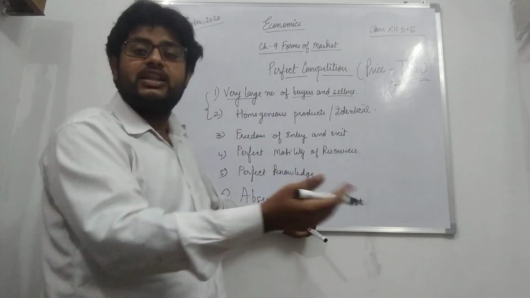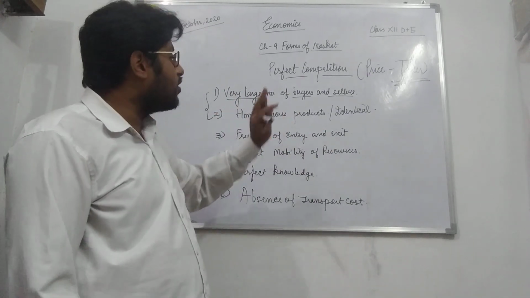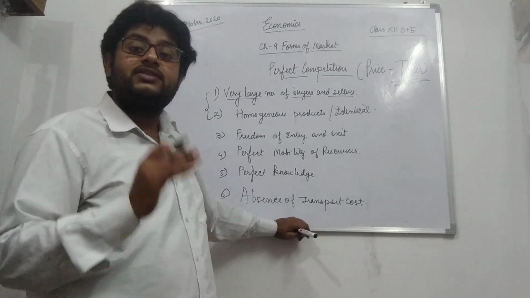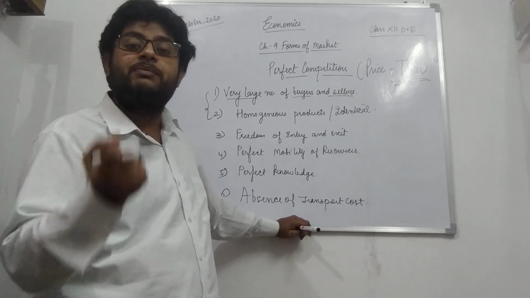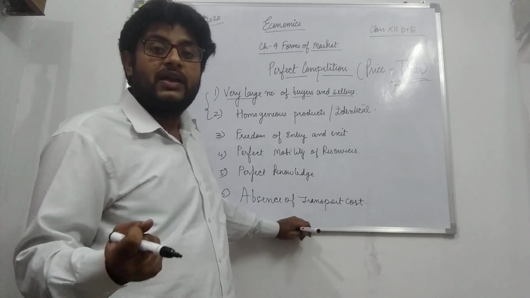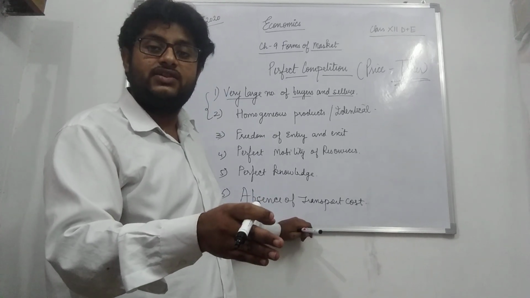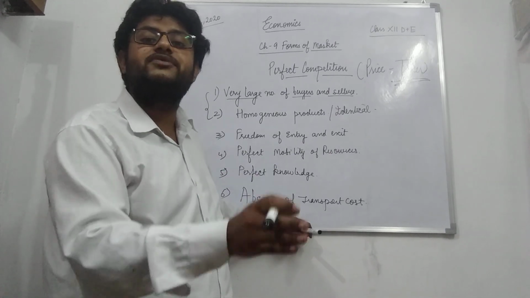When we study monopolistic competition, there are also a large number of buyers and sellers, but they have a particular power over the price, due to the different types of products.